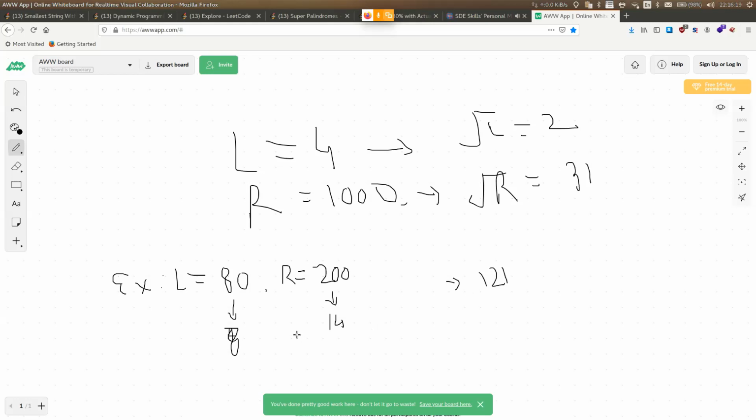Like 16 is the palindrome, not the super palindrome. 9 I tried initially. The first palindrome will be 9, which is not really a super palindrome. Then we are going with 16. So 16 square is 256. We will check whether 256 is a palindrome. 256 is not a palindrome, so we will avoid 16.